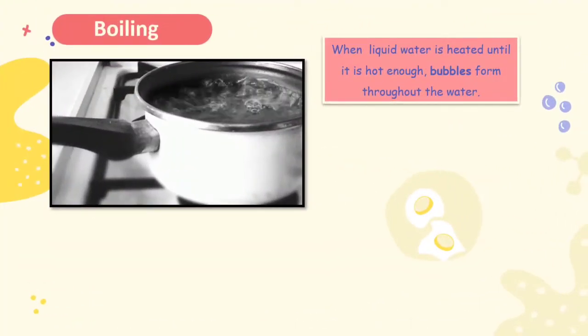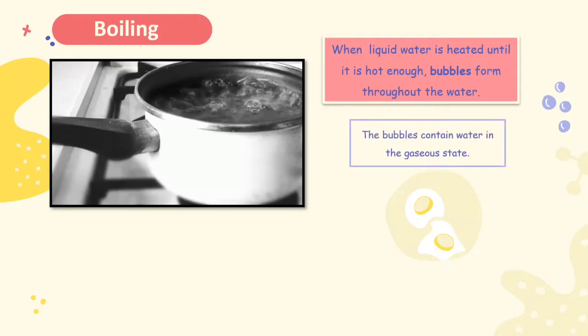When liquid water is heated until it's hot enough, bubbles form throughout the water. So, what do these bubbles contain? Yes, you're right. The bubbles contain water in the gaseous state. When liquid water is heated, it gains heat and its temperature rises. When its temperature reaches 100 degrees Celsius, it starts to boil and changes into steam. Steam is the gaseous state of water.